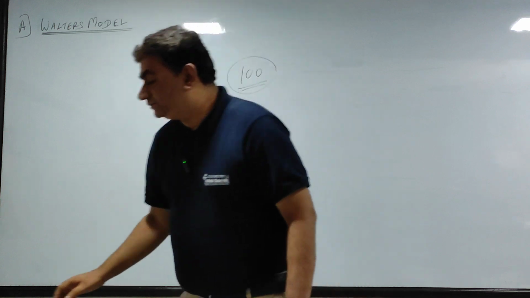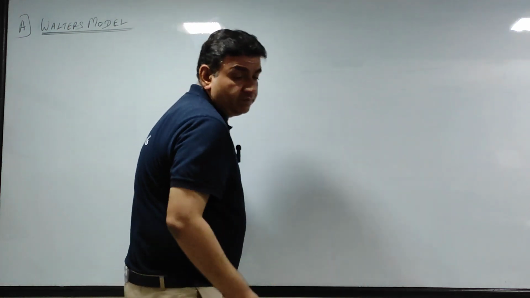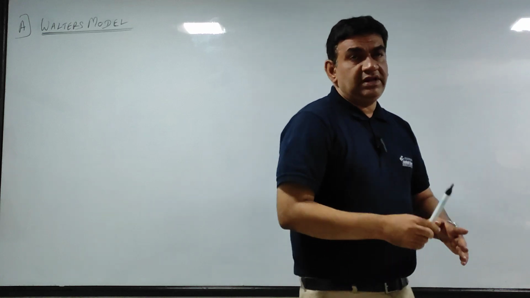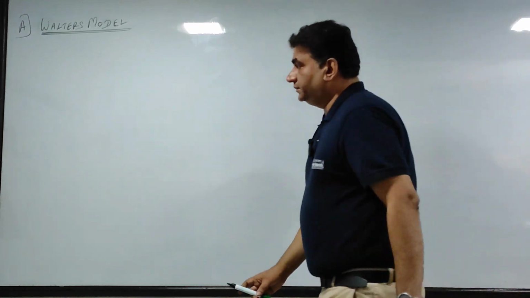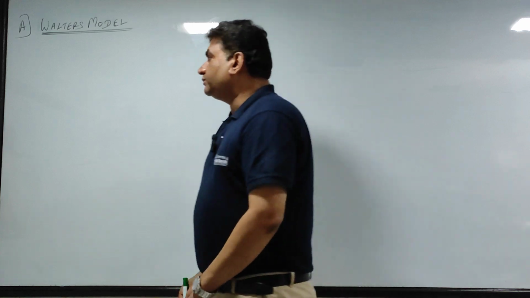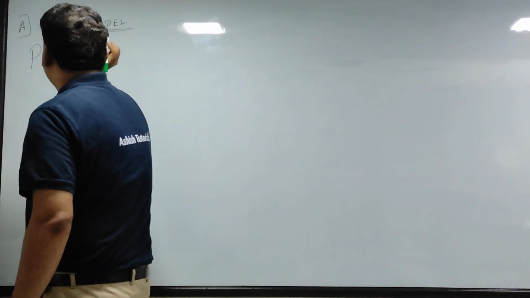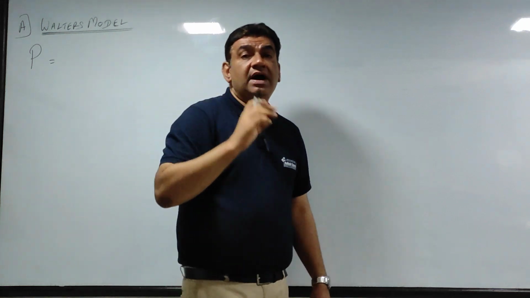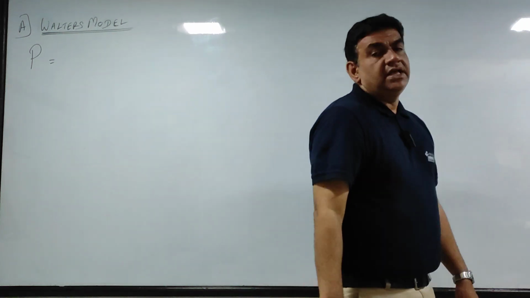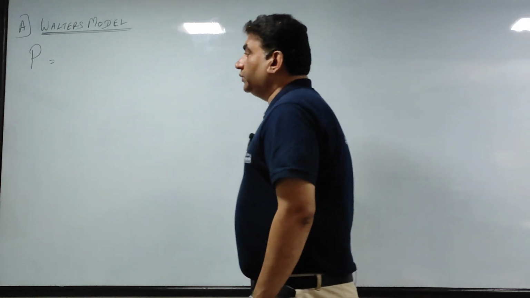Okay. Now, what is the model or the formula? Understand this formula very carefully. I am going very slow. First, what I told you, the answer 100. Market price per share, we call it P. P means market price per share. Below the formula, I will write what stands for what. P is equal to